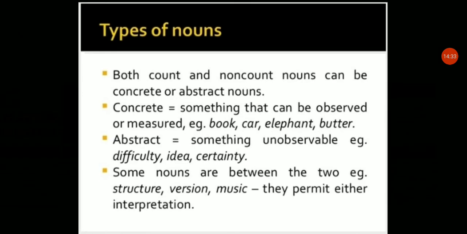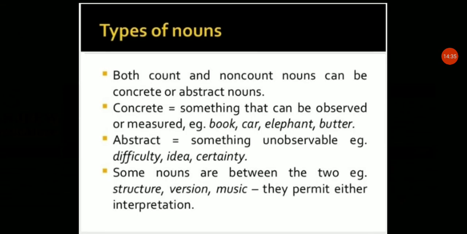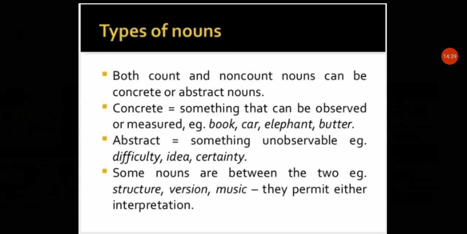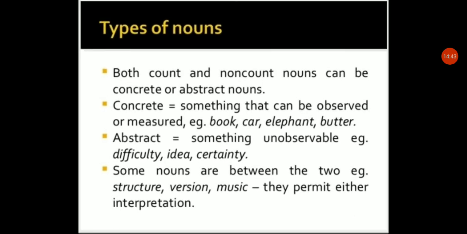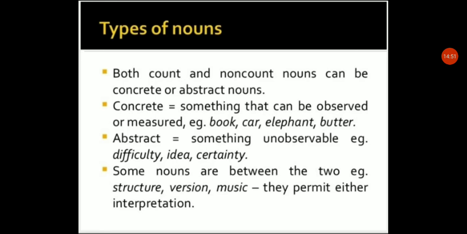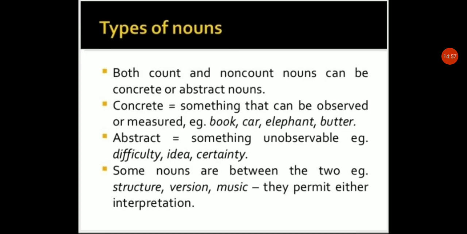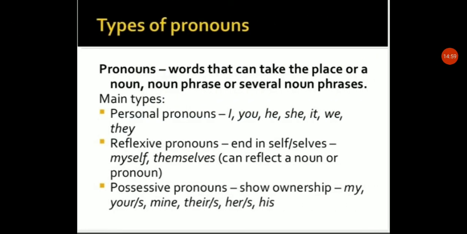They permit either interpretation, as I interpreted about the music. So there are types of noun which are first divided into proper and common. Common are divided into non-countable and countable, and both countable and non-countable are again divided into concrete and abstract. So, did you understand that about noun?